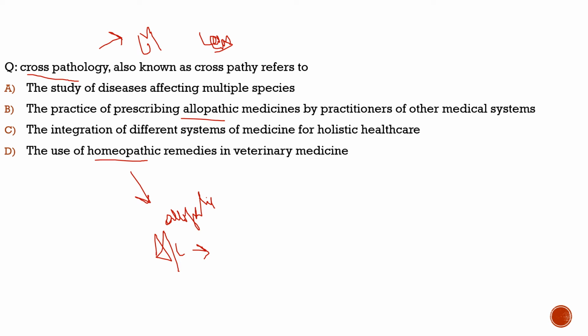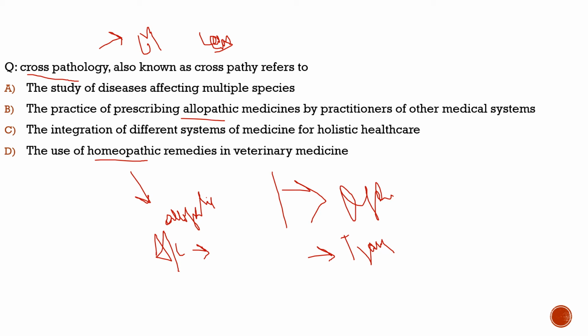But the governments in our country are trying to allow it. The reason for that is the lack of doctors in our country. So what can be the way forward for that? The way forward would be to open more medical colleges. We should train more doctors. Students should be allowed to choose medicine. We should have more doctors in our country, and in this way this issue can be resolved. So I hope you have got the basic idea about crosspathy.